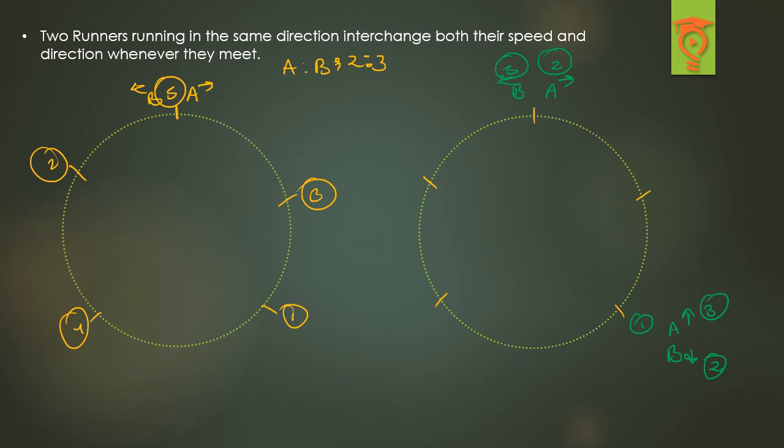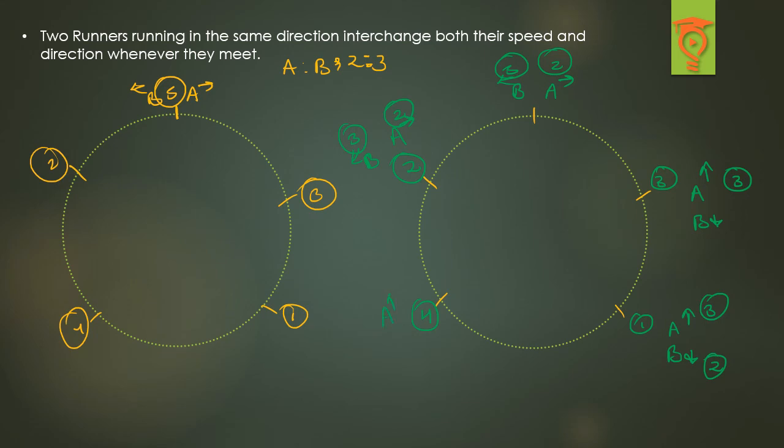Right, so now where will A be going? 1, 2, 3. So this is the second meeting point, right? So A is coming all the way running from here to this. So now what will be happening? A is moving this way and B will be moving this direction, A with the speed of 2 and B with the speed of 3. So where will A go now? 1, 2. So this will be the third meeting point. A is coming downwards, so A will go upwards and B will go downwards. A was coming with the speed of 2, now he will go with the speed of 3. So 1, 2, 3. So this is the fourth meeting point.